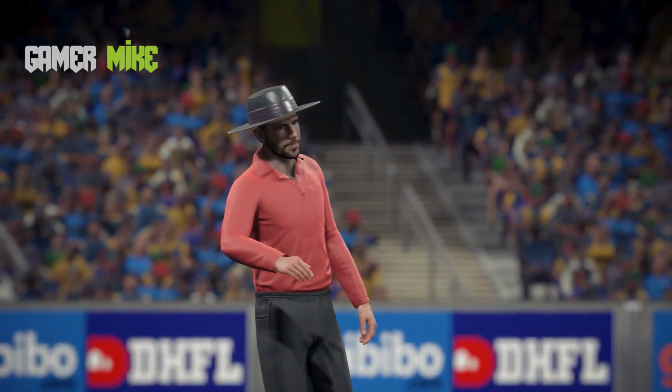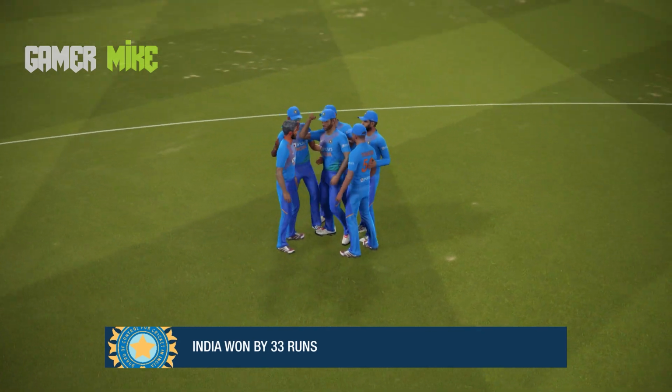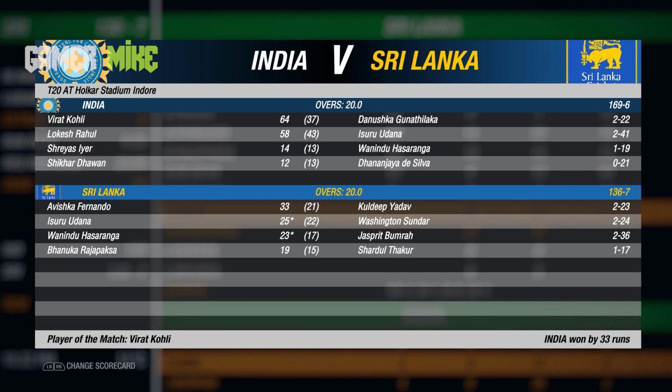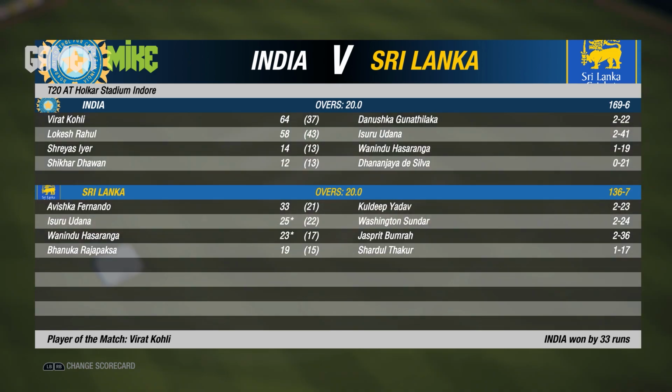A hard-fought victory for them. They lost the toss, but they have won the match by 33 runs. And you can see the second Paytm T20 has come to an end. India wins this match by 33 runs, and man of the match has been awarded to Virat Kohli because he has scored 64 runs off just 37 deliveries. And what a performance by the Indians. Although the pitch conditions were not easy to bat first, they overcame those pitch conditions.